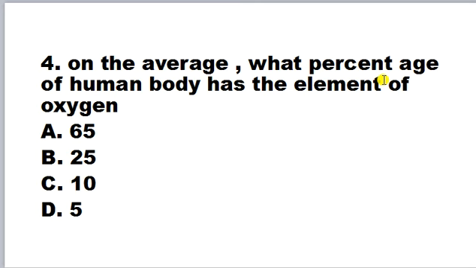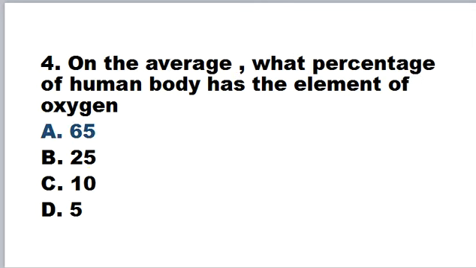On the average, what percentage of the human body has the element of oxygen? 65, 25, 10, 5%. So oxygen is obviously the most important element in the human body, and oxygen atoms are present in water as a compound, and it is also present in our blood, and we require oxygen from the lungs during respiration. So the percentage of the human body that is the element oxygen is around 65%. So the correct answer is A.